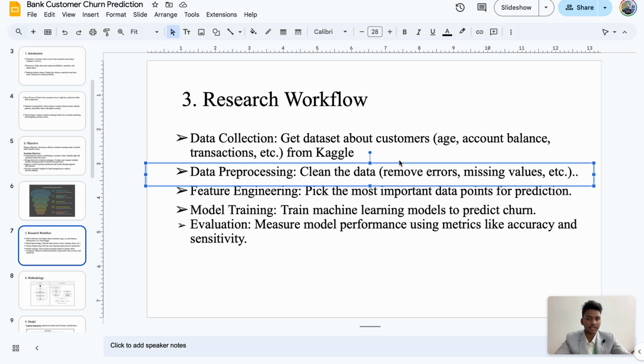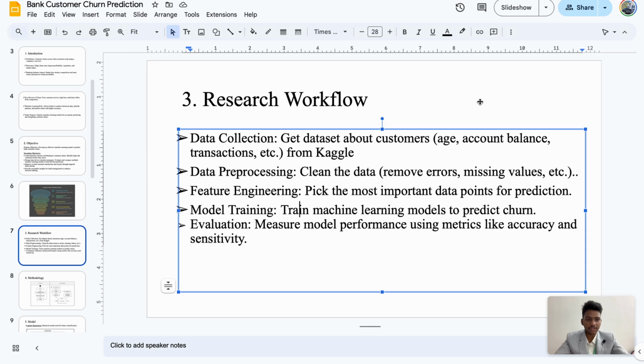And second is the data pre-processing, which is an important factor. Here we have to clean the data. Cleaning removes the irrelevant data which might not be useful for the machine learning model. And third is the feature engineering. Here we pick only the most important data points for prediction because only these will better align with the machine learning models.